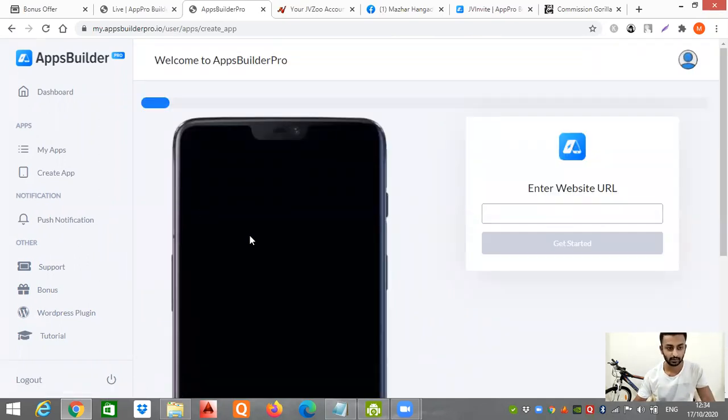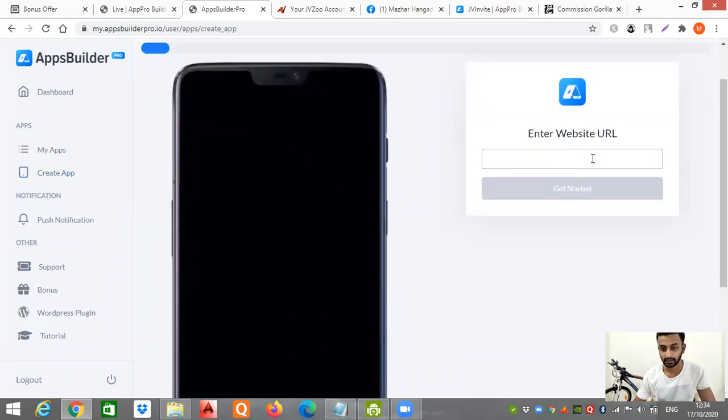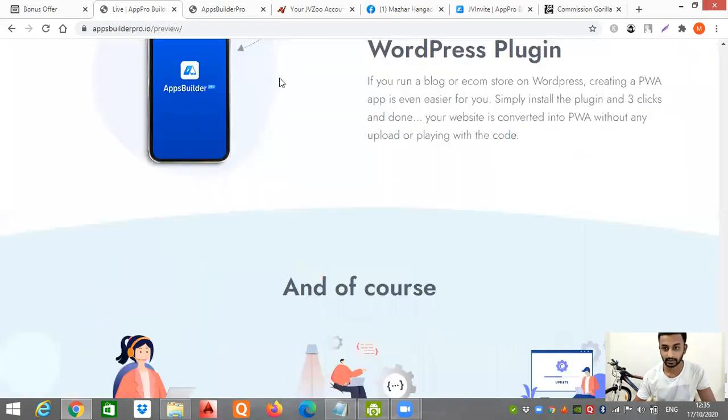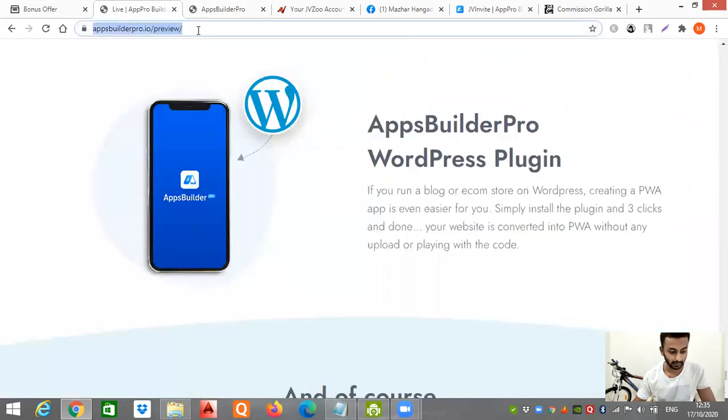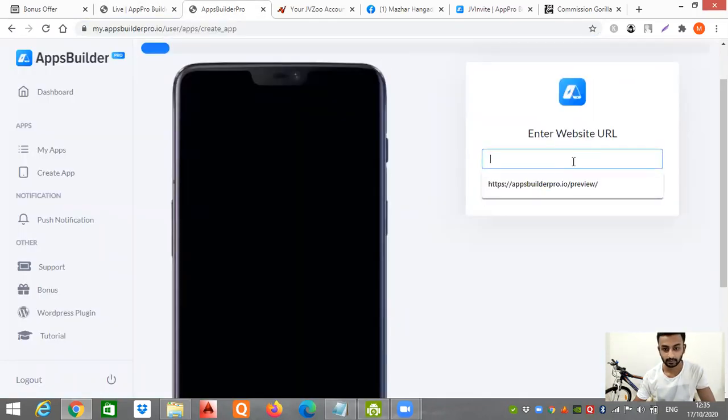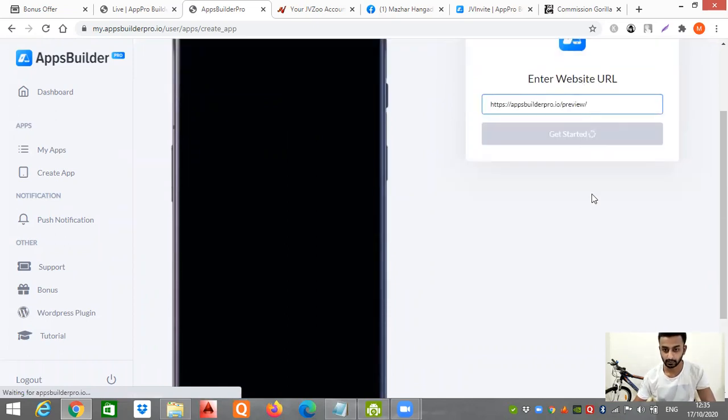Now let me quickly show you a small demo. I've clicked on Create App. Now it's asking me to enter the website URL. For example, let me take the URL of this site. Let me copy this and paste it here. Just a second, guys, it's loading.